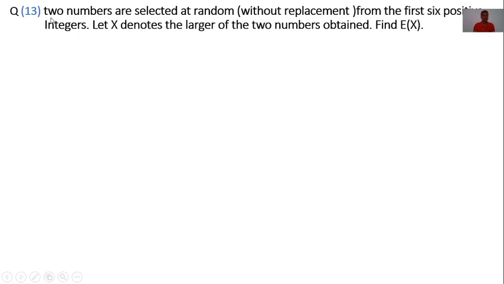I read again: two numbers are selected at random without replacement from the first six positive integers. Let x denote the larger of the two numbers obtained. Find E of x. Here we want E of x, meaning expectation of x.